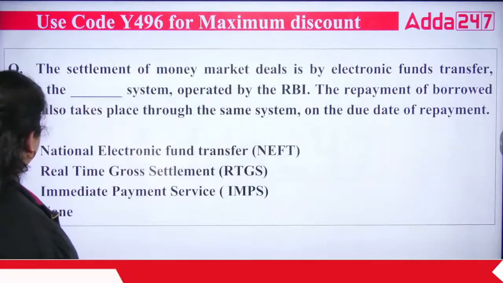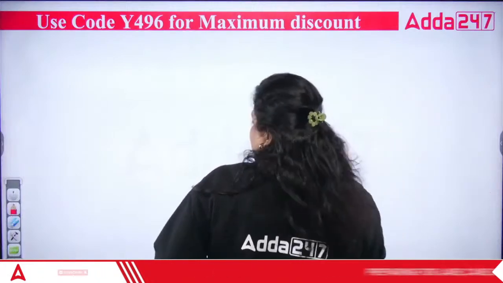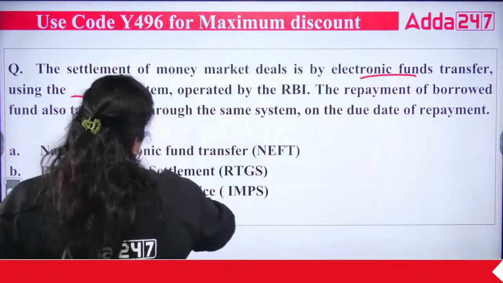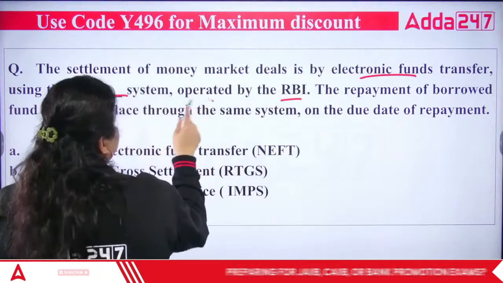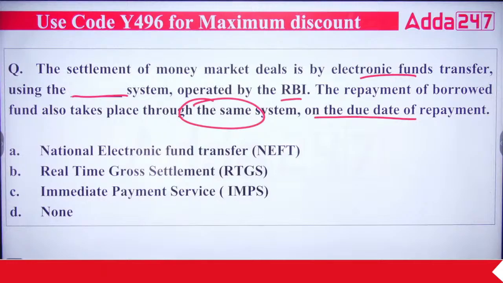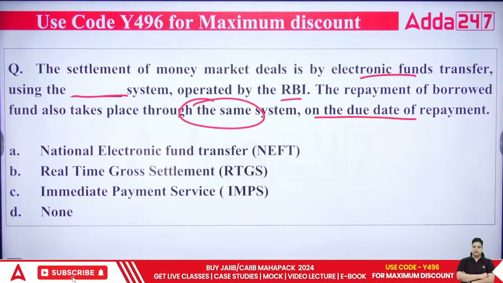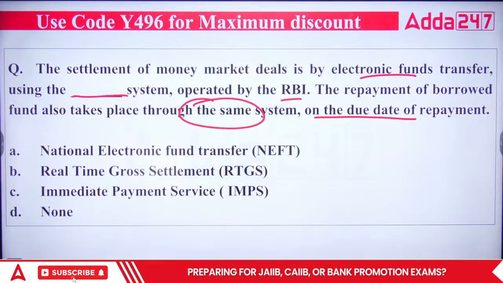Okay. Next, the settlement of money market deals is by electronic fund transfer using the dash system operated by RBI. The prepayment of borrowed funds also takes place through the same system on the due date of repayment. So the settlement of money market deals is done by electronic fund transfer, and you have to answer which of the following systems is used: NEFT, RTGS, IMPS, or none of the above.